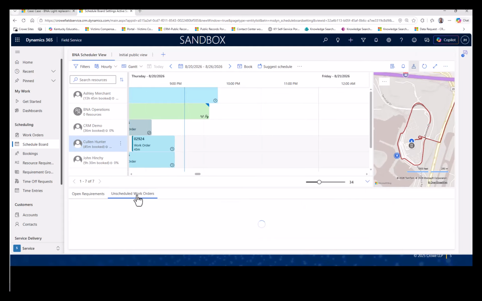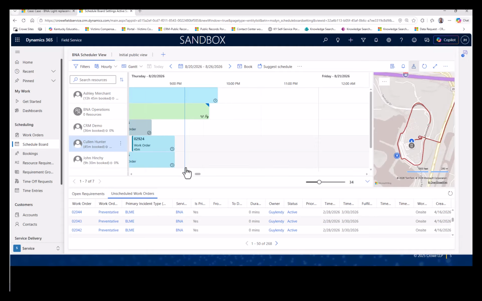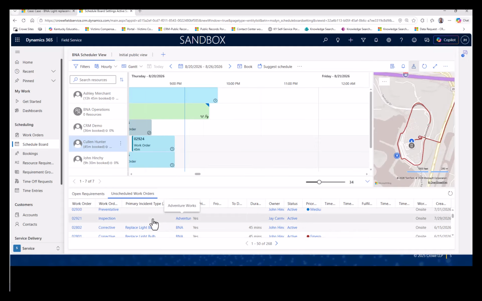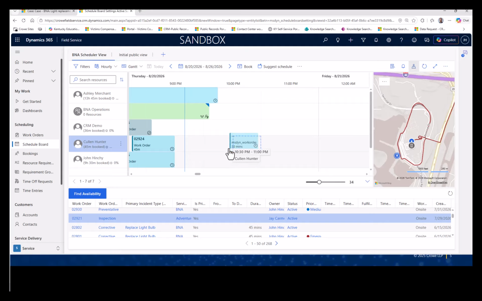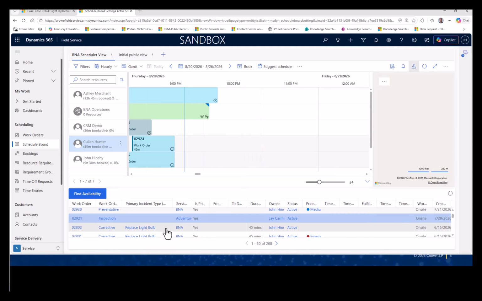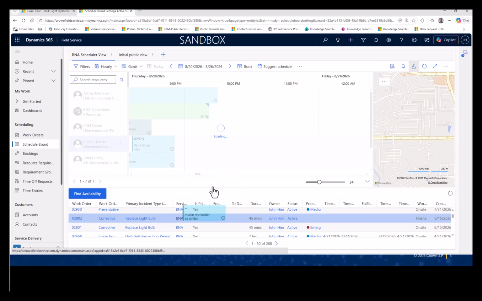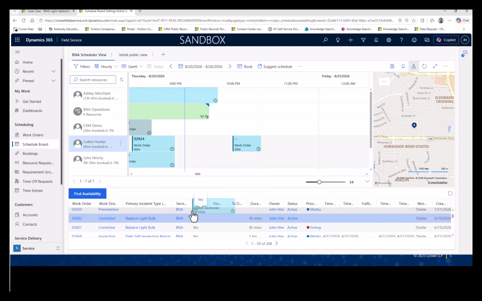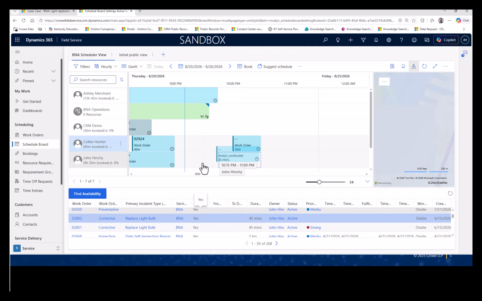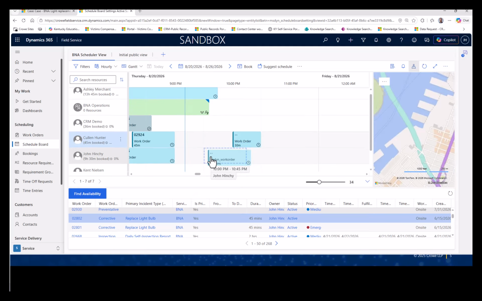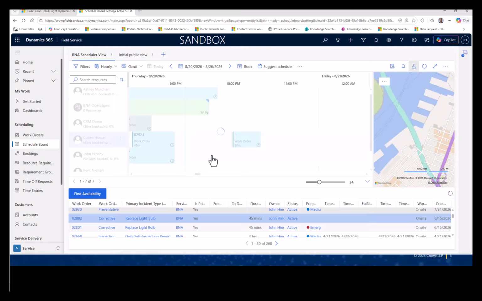And then going to my unscheduled work orders, I can manually add work orders to the schedule by simply dragging and dropping them in the appropriate place. So I'll add a work order for Cullen. I'll add one more for myself to complete my day's work.